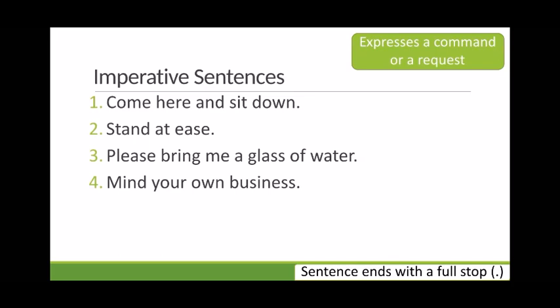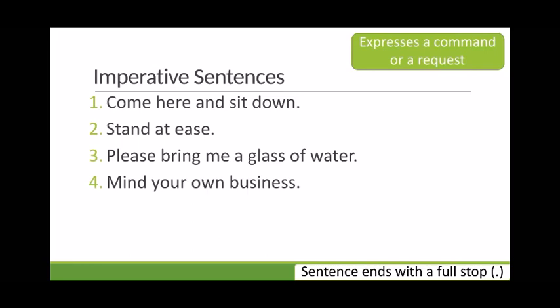Now, all these four sentences, sentence number 1, 2, and sentence number 4, are giving a kind of a command. Sentence number 3 is a request. You are requesting someone to give you a glass of water. All these four sentences are imperative sentences. They either express command or a request.